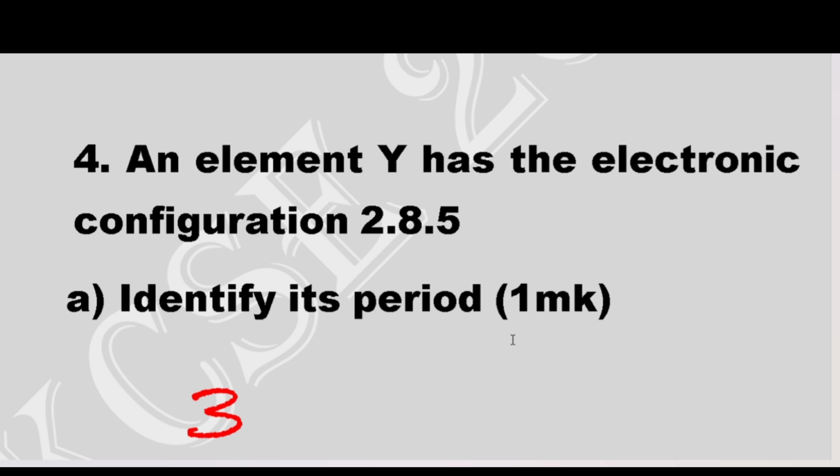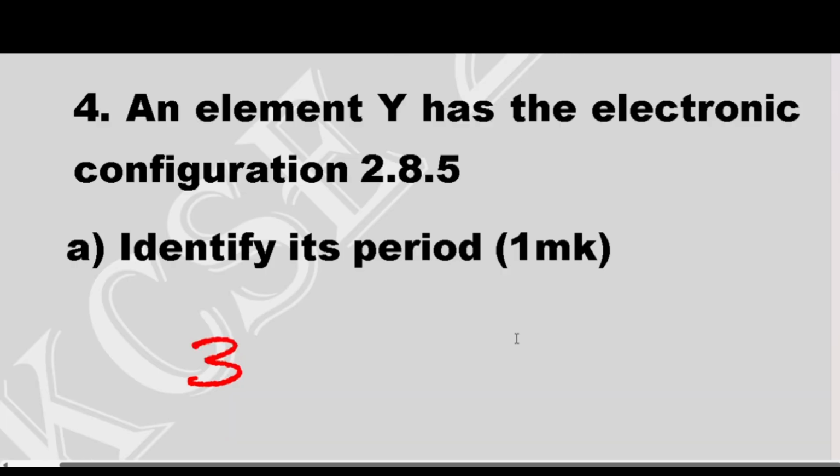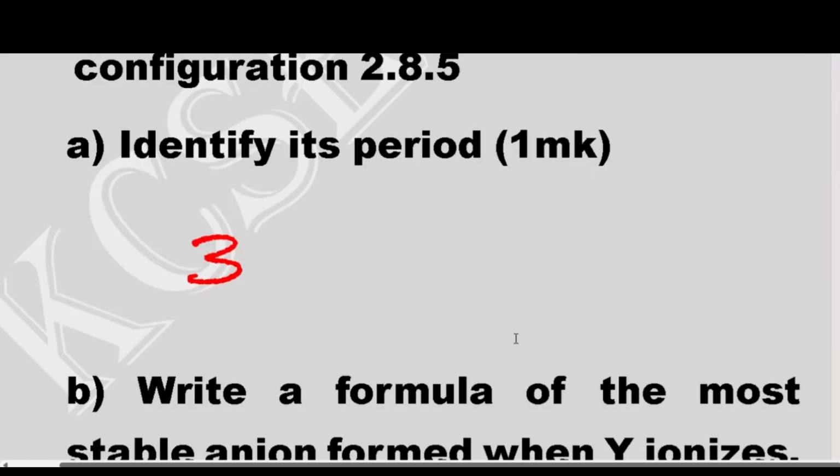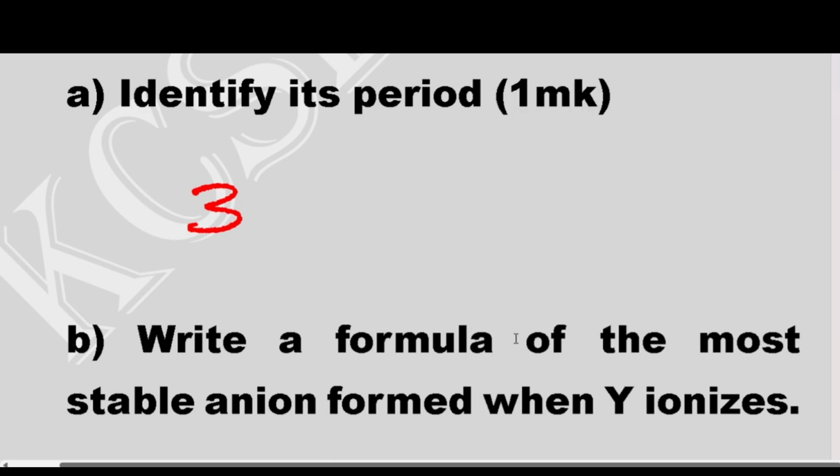Now part B of the question says, write a formula of the most stable anion formed when Y ionizes. So now elements will form either an anion or a cation, having lost or gained electrons.